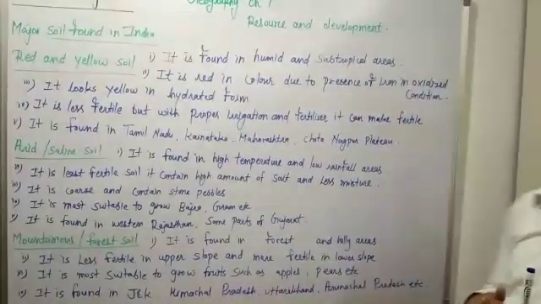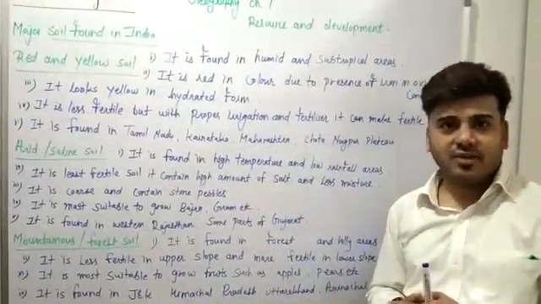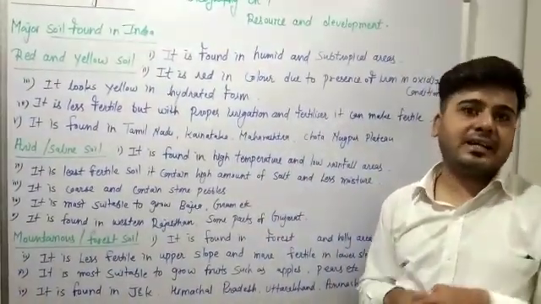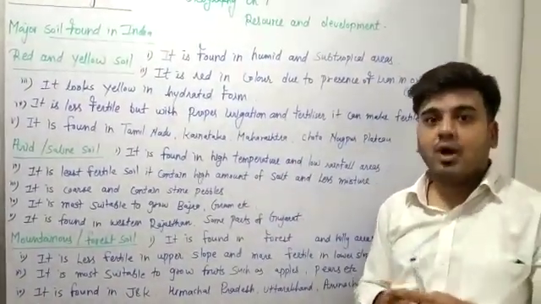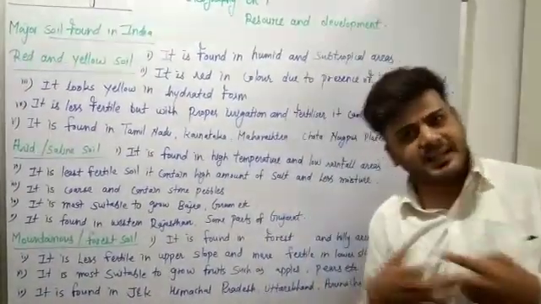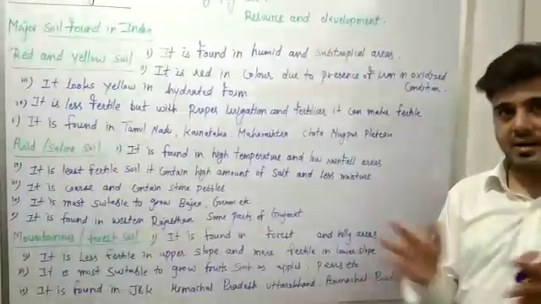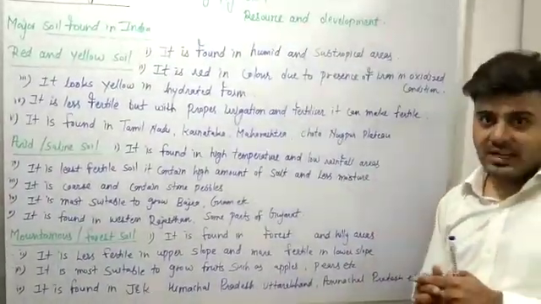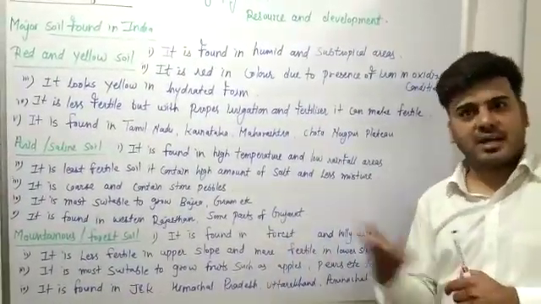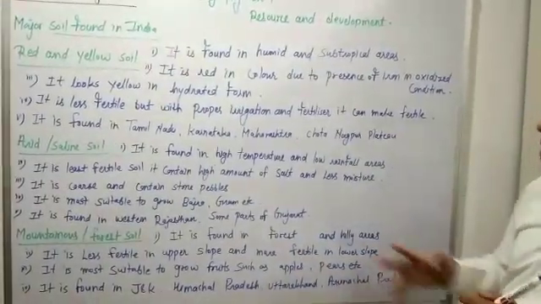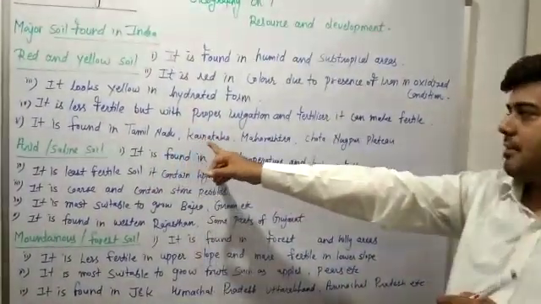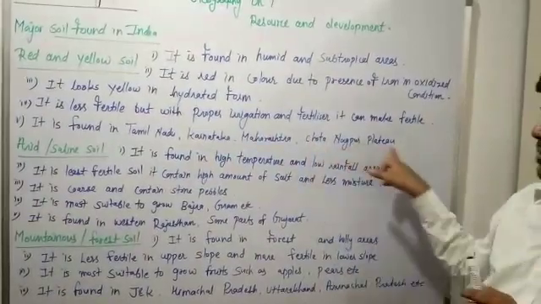Students, I want to tell you that today agriculture science is very progressive. So whatever soil is found in any area, with the adoption of modern farming and proper manure and fertilizer, any soil can be made fertile for any crop. So it is found in Tamil Nadu, Karnataka, Maharashtra, Chota Nagpur Plateau.